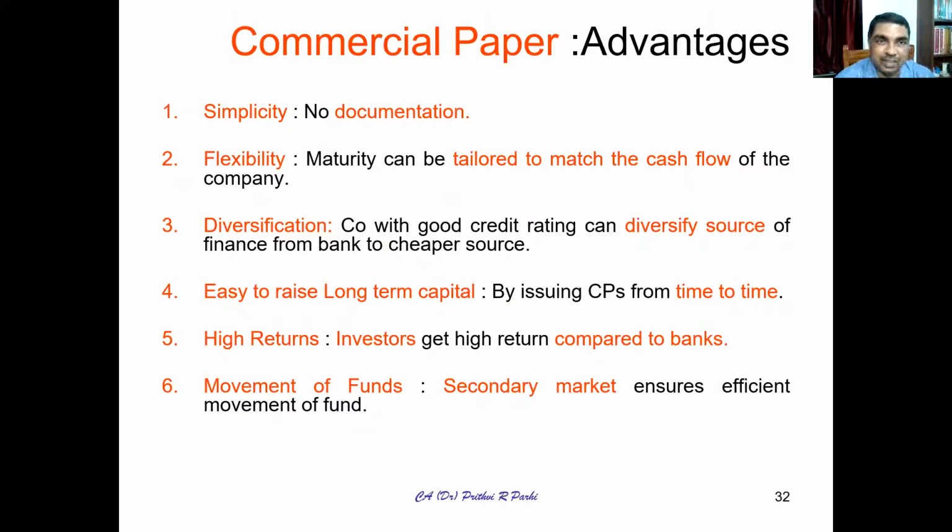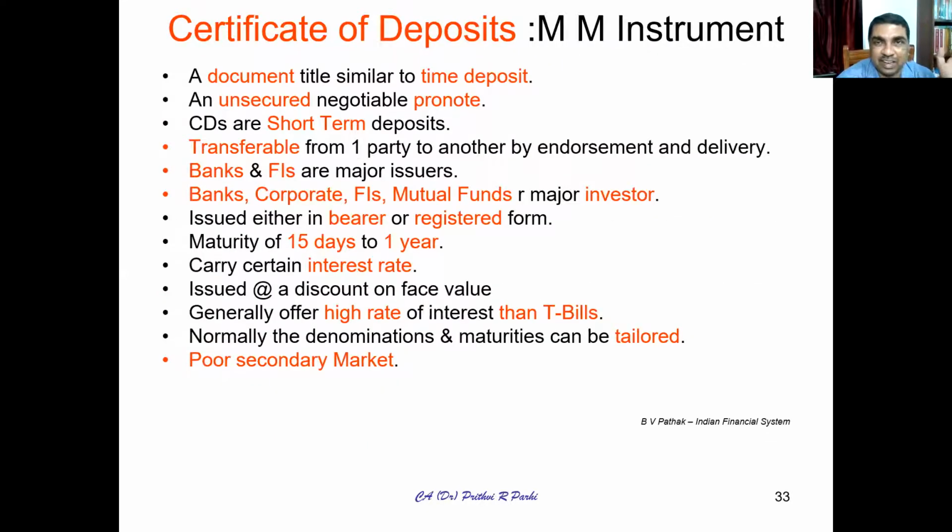Okay. It is simple, flexible. The company can diversify its source of finance. That means instead of borrowing money from a bank, it can issue commercial paper at a cheaper rate. The company can also raise long-term funds through commercial papers by issuing them frequently or repeatedly. It gives high return for the investors. A secondary market is also there for commercial papers. These are the advantages.